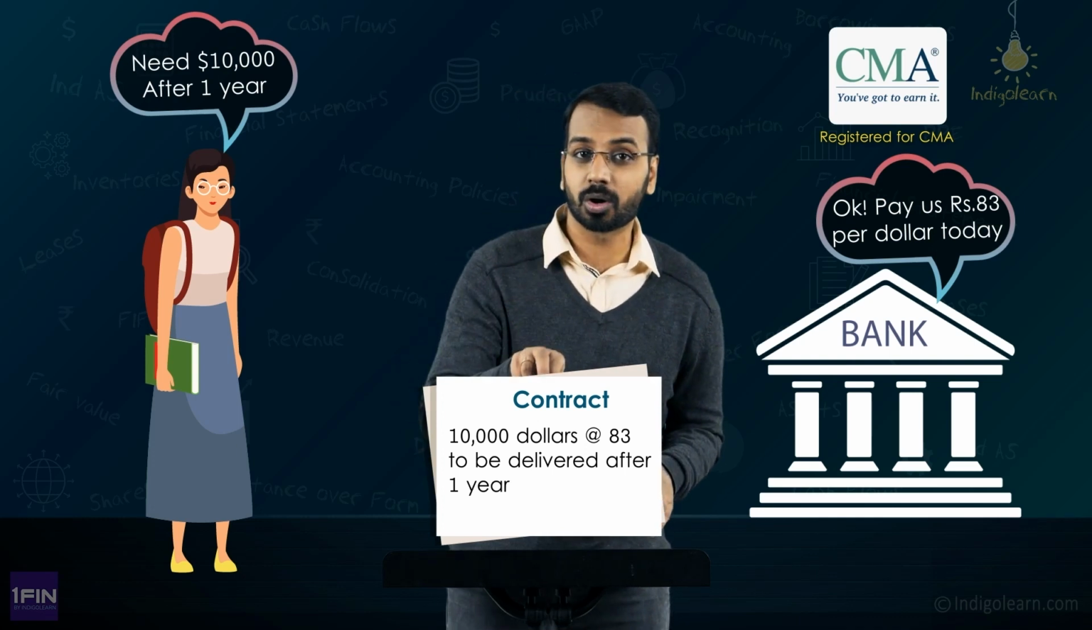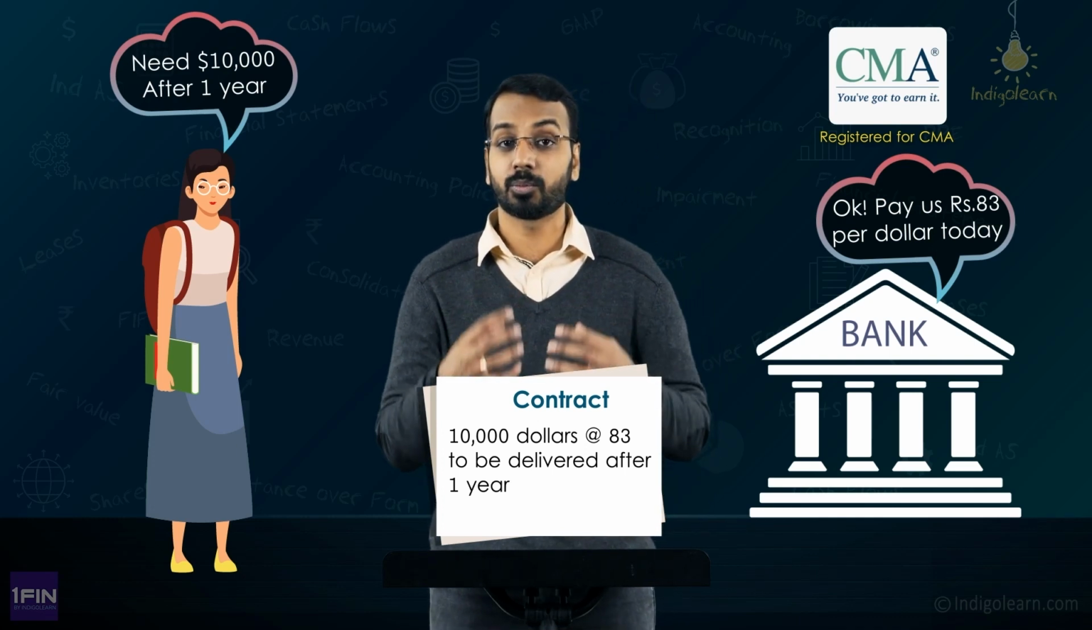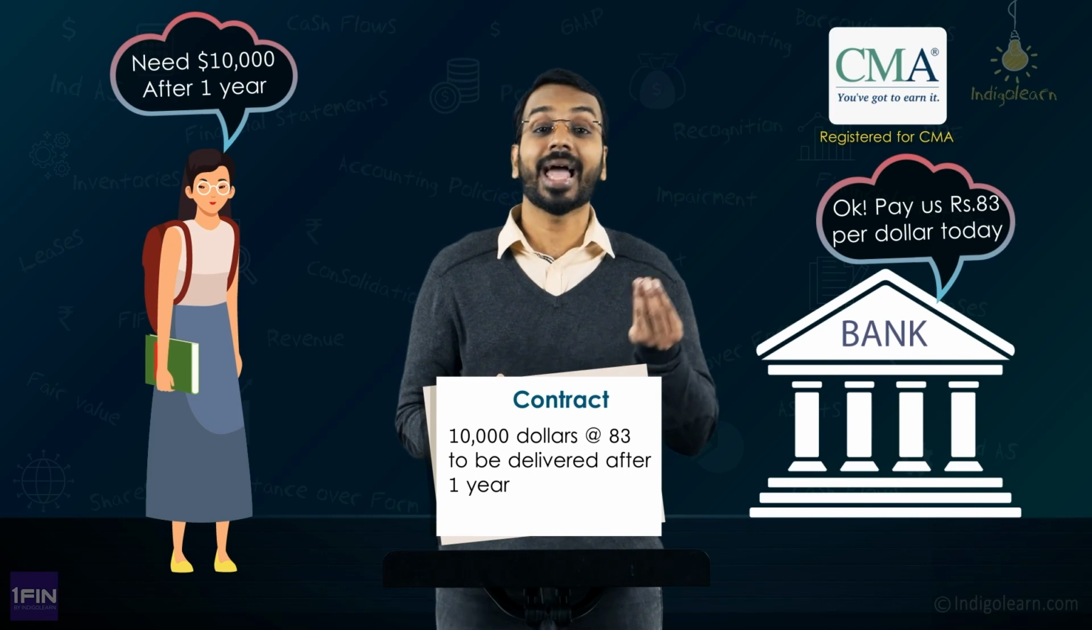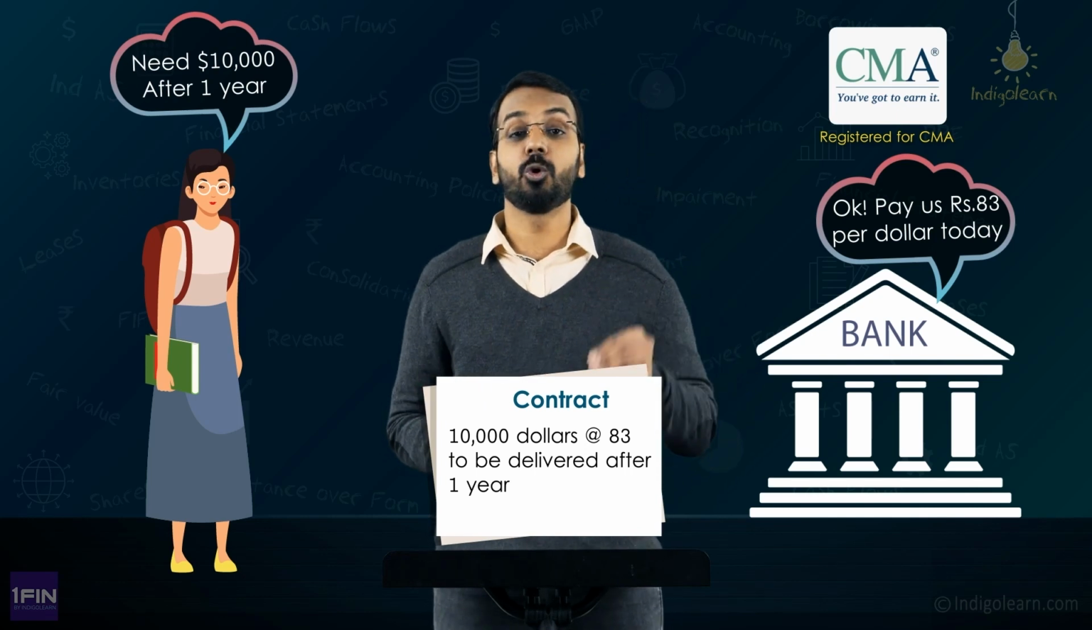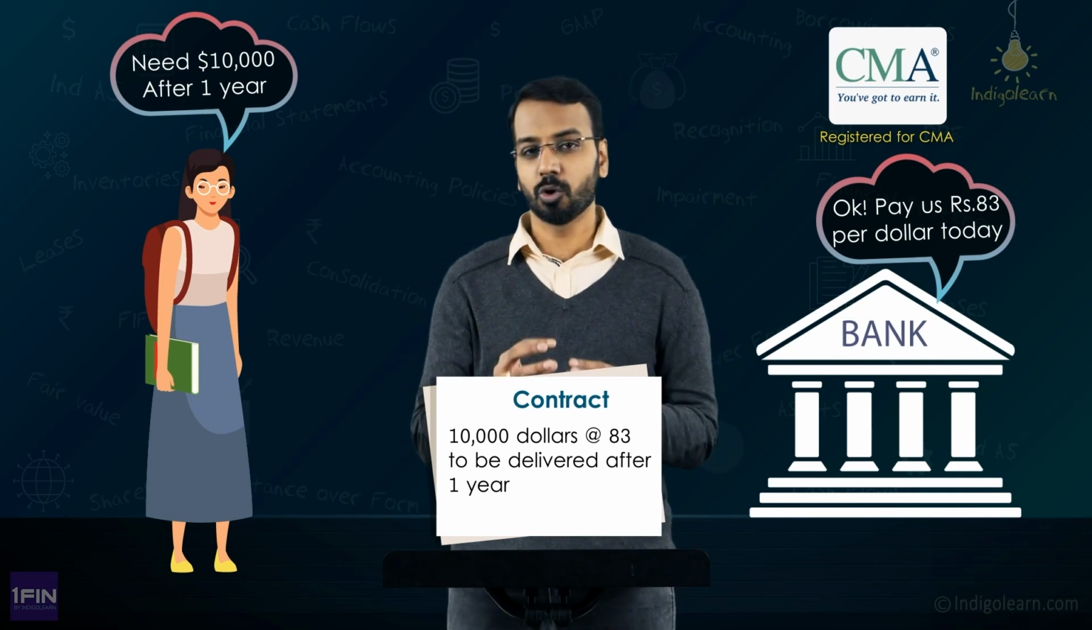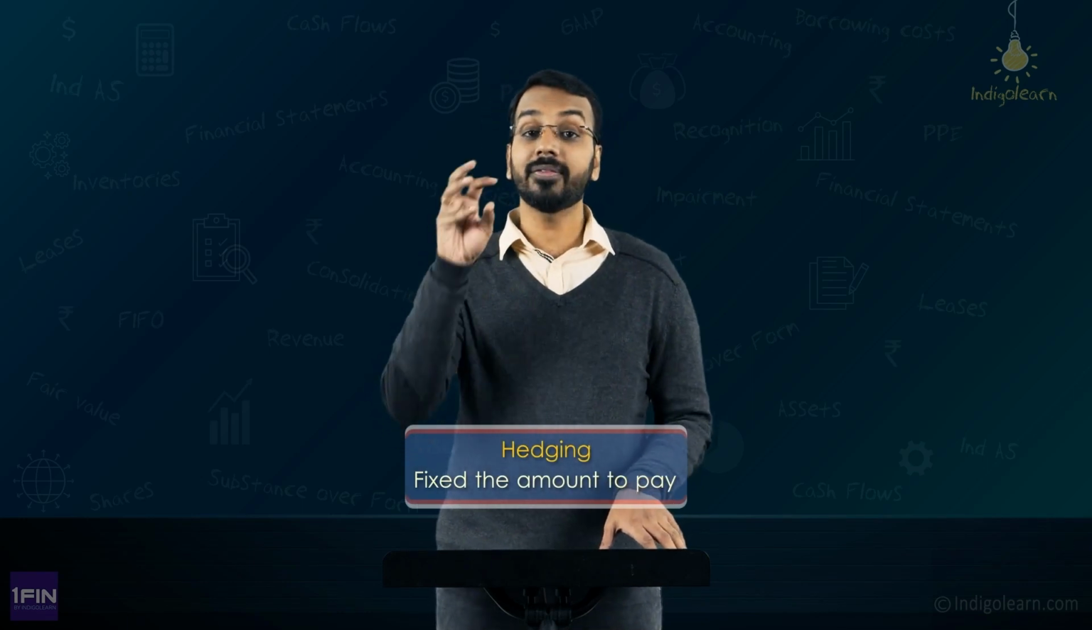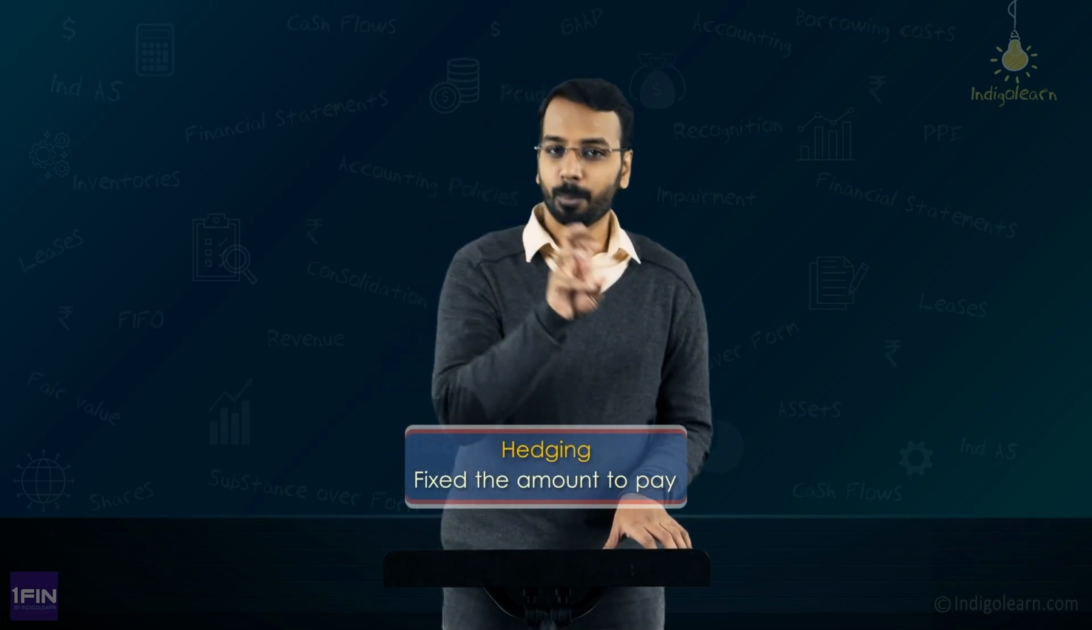So here you have entered into a contract to protect yourself from cash flow fluctuations. So basically you have entered into this forward contract to hedge your cash flows, right? So there can be multiple instances like this where you enter into derivative contracts for the purpose of hedging, right? Now in both the examples that I gave you, you have fixed the amount that you need to pay, correct?